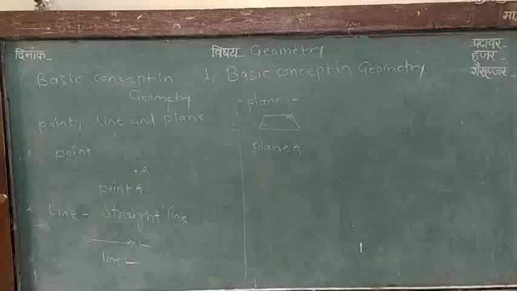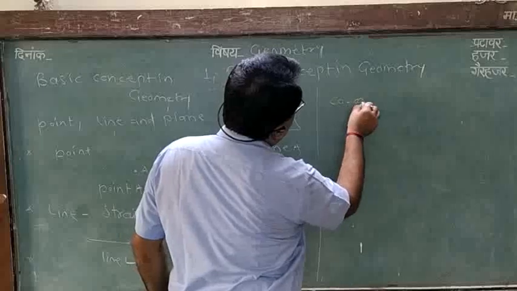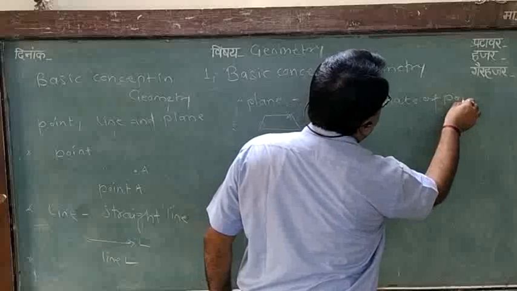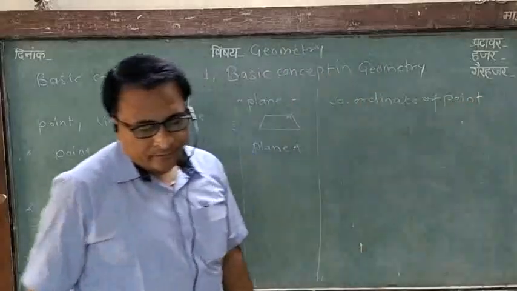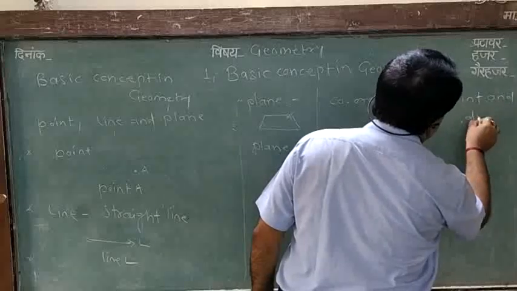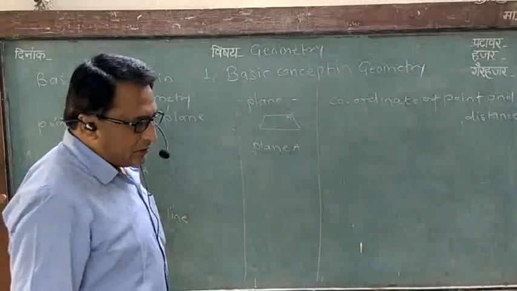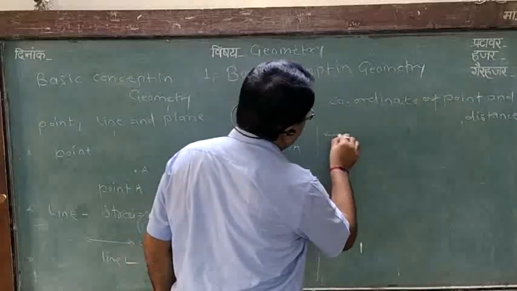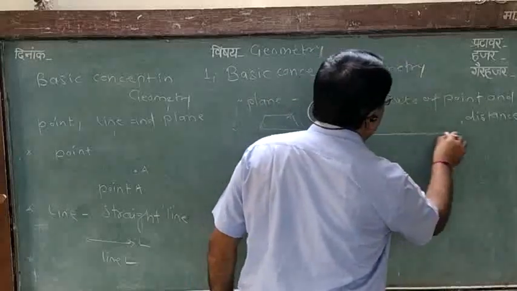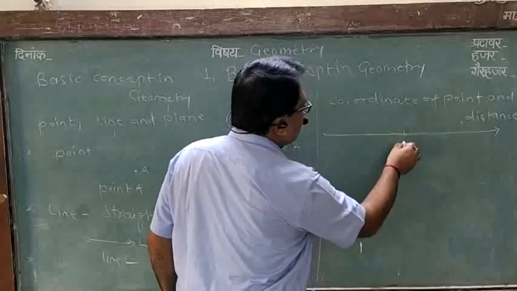Then student, we see coordinates of points and distance. We draw the number line on the blackboard.